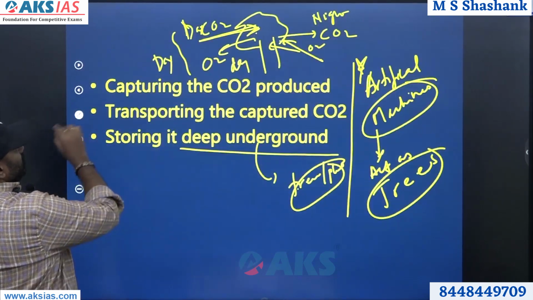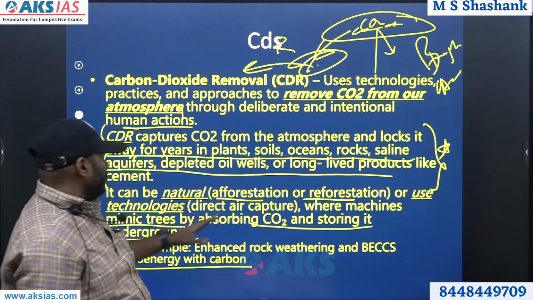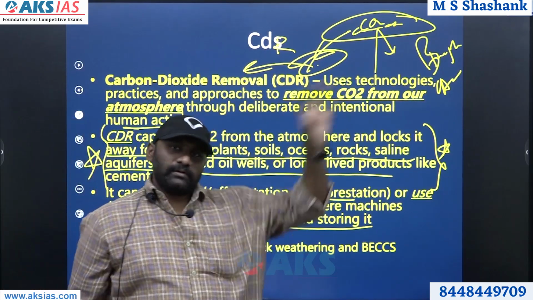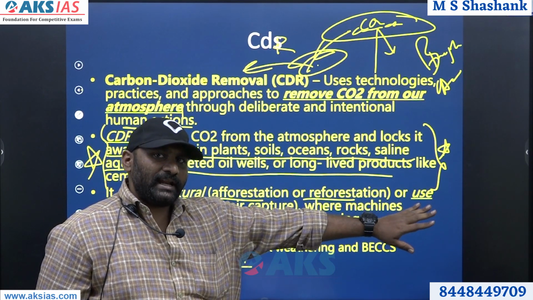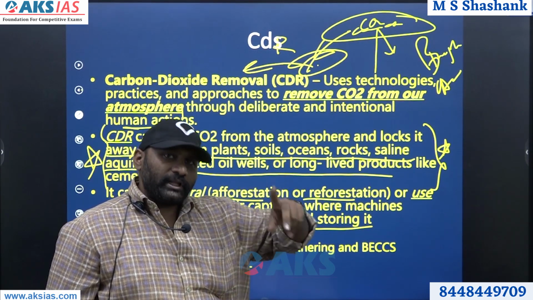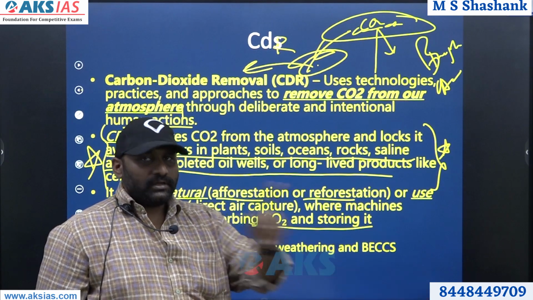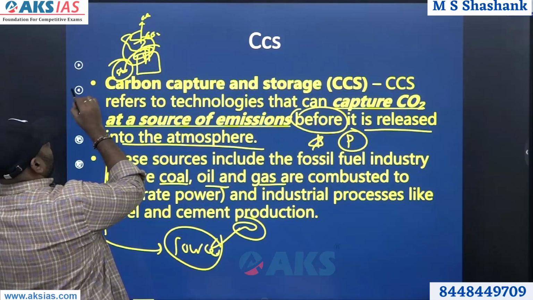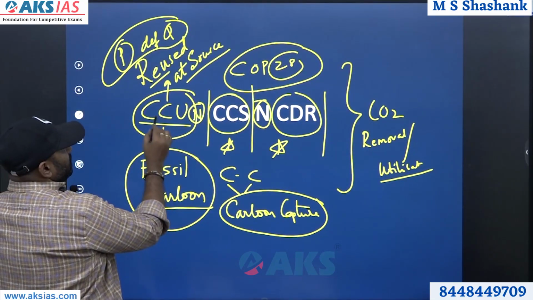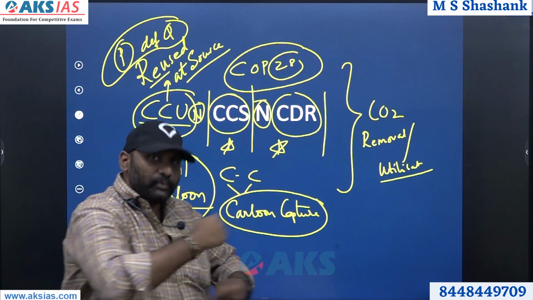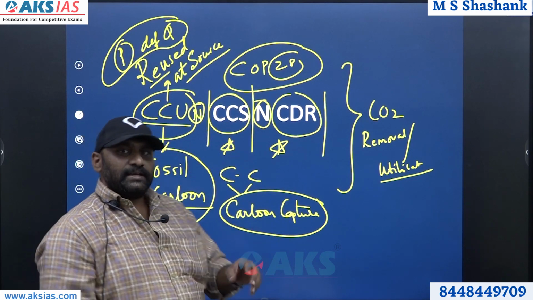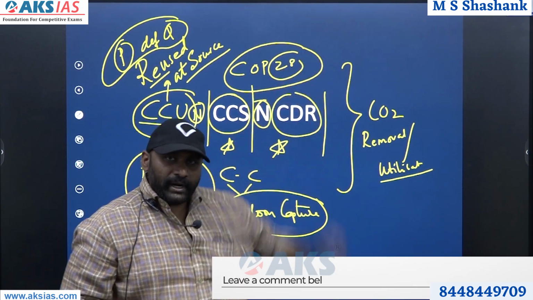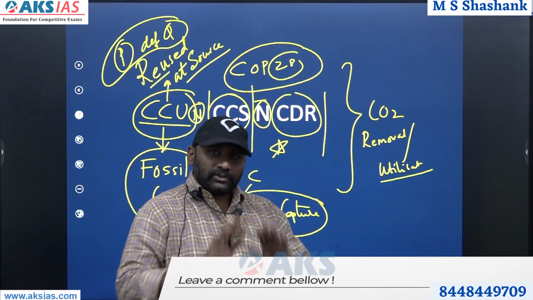So again I repeat, carbon dioxide removal is this method: from the atmosphere, store in trees, plants, saline aquifers, etc. In CCS, before the industry releases it, you capture it and store it underground. That is a fundamental difference. And CCU is carbon capture and utilization: you capture it and reutilize it for some purposes. CCS, you capture it before the release and store it. CDR, you go up, bring it down, store it in trees, plants and aquifers. So that is a fine difference.